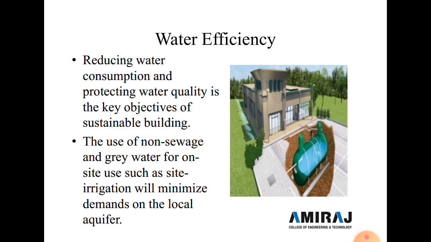Now next is water efficiency. Here reducing water consumption and protecting water quality is the key objective of a sustainable or green building. Here we use naturally available or stored water. So we reduce water consumption, and the use of non-sewage and grey water for on-site use such as site irrigation will minimize the demand on the local aquifer.